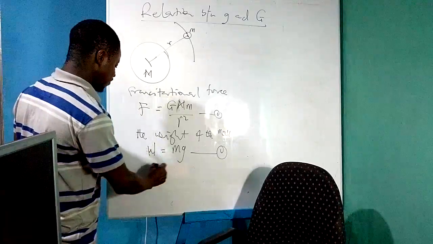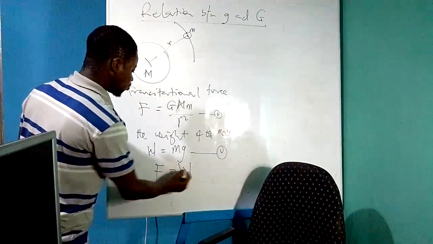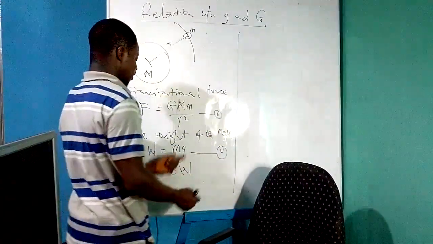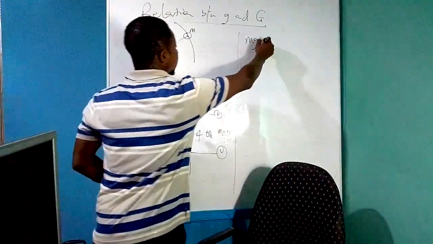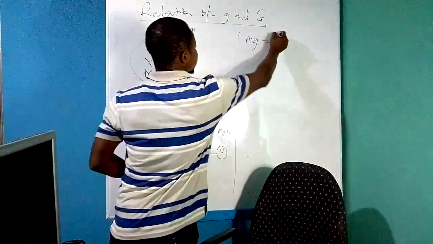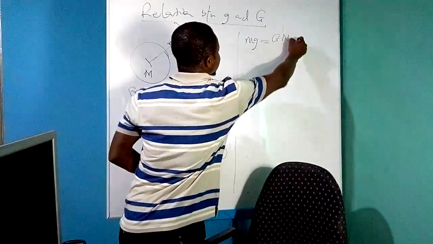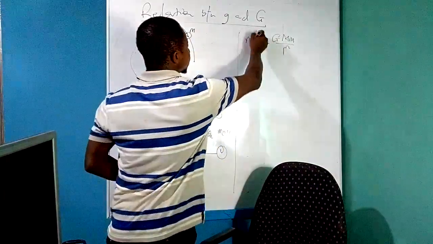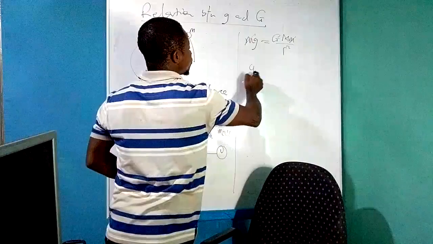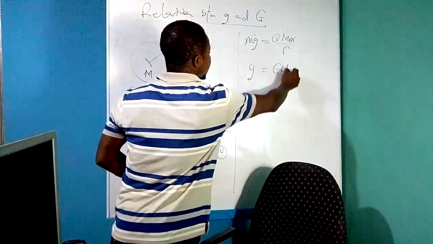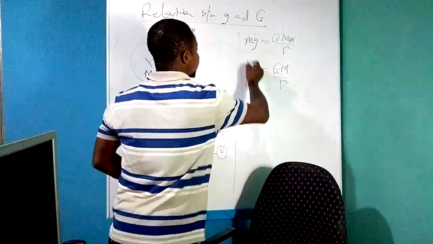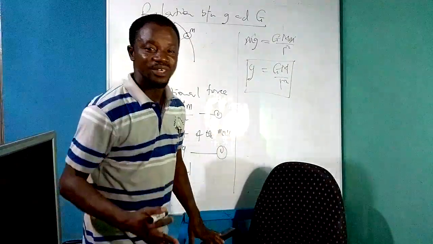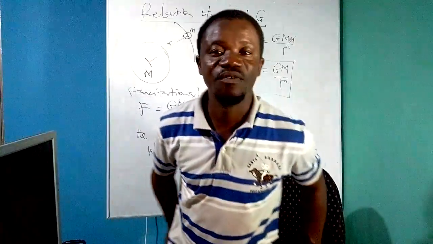So the two of them, F and W, can be equated. When we equate the two of them like this, that is going to give us mg is equal to G, capital M, small m, all over R squared. Small m cancels small m. So g is equal to G, capital M over R squared. This is the relation for the acceleration due to gravity of the body.